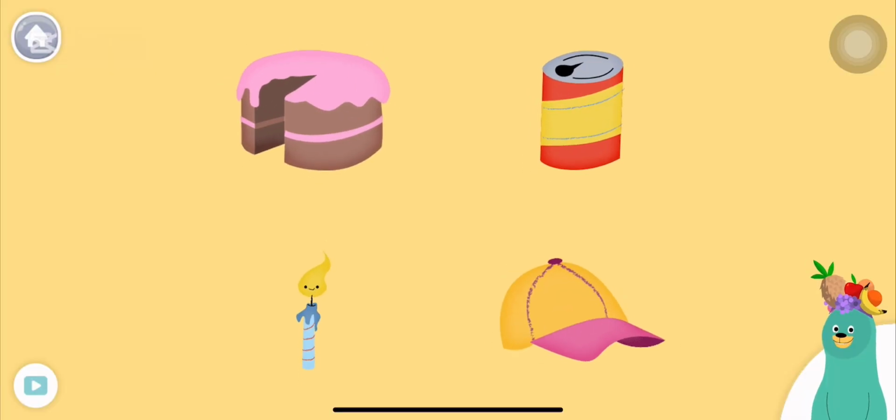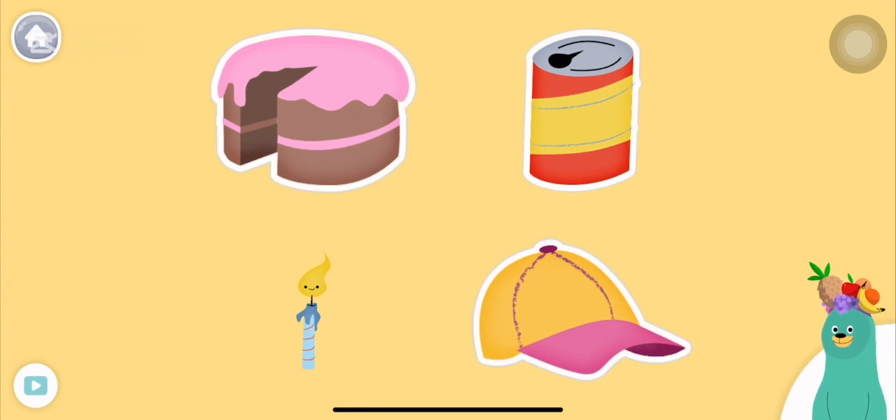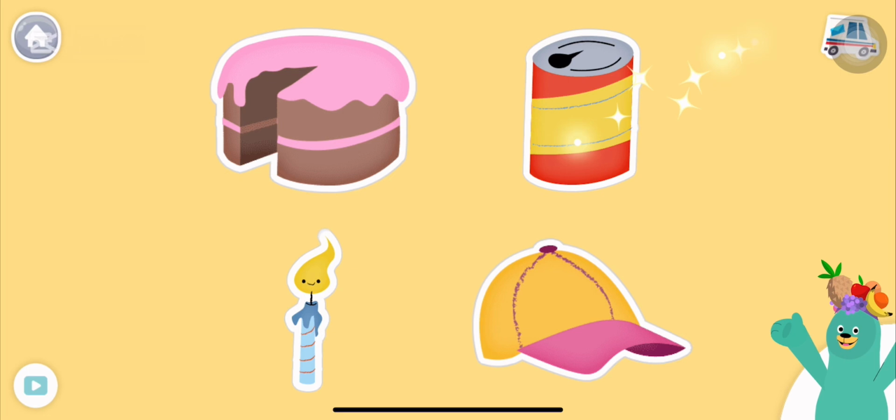All of these things start with the K sound. Tap them all and listen to the K sound at the beginning. Cap. Can. Cake. Candle. Awesome!